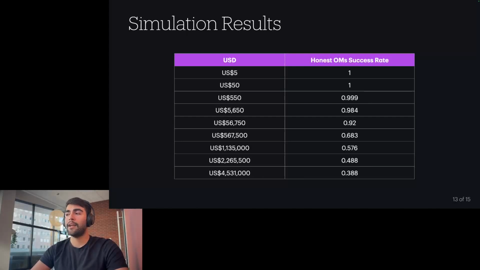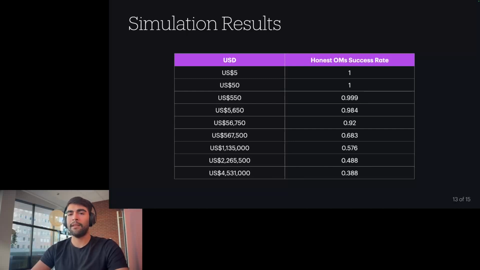But after $56,000, you can see a sudden drop in the success rate because most of the nodes have less money than 500K, and that results in the adversary being able to saturate more channels. But again, as you can see, after $500,000, the increase in the success rate is not that significant.